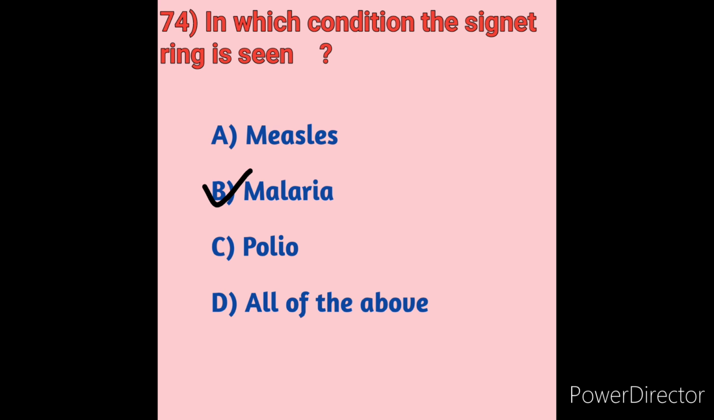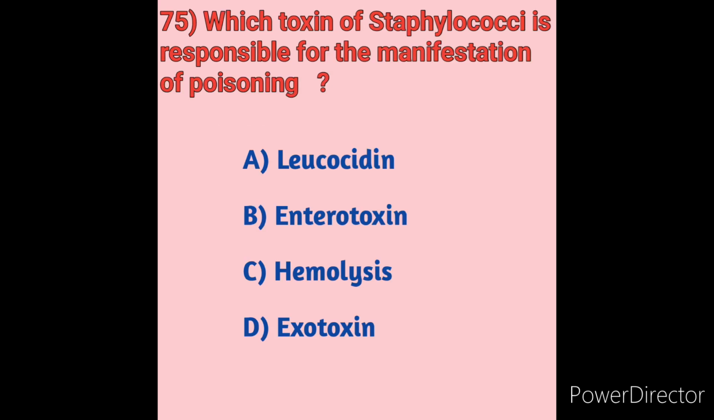Next we will move on to question number 75. Which toxin of Staphylococci is responsible for the manifestation of poisoning? We will see the options first. Option A, leucocidin. Option B, enterotoxin. Option C, hemolysin. Option D, exotoxin.